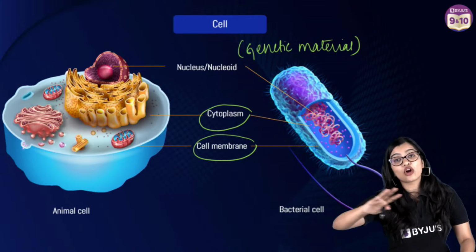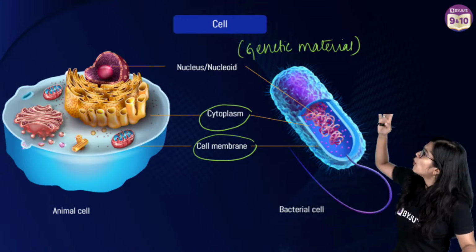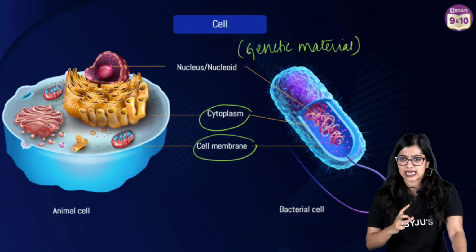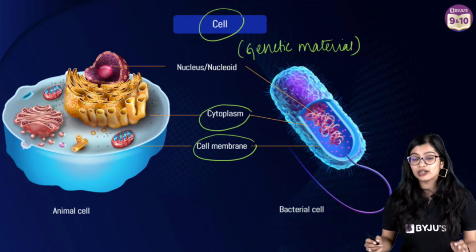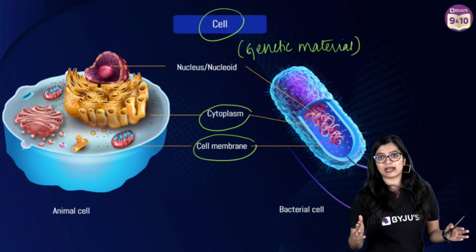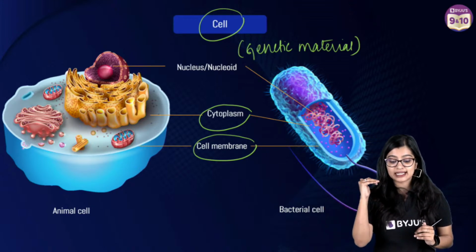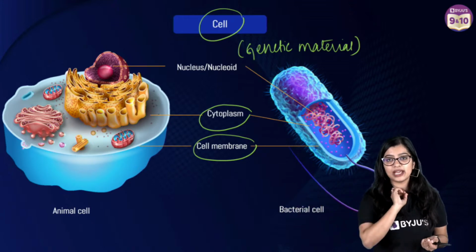So across different cells, more or less some similar structures are there, which is why broadly, in all cells, or rather in most cells, I will rephrase myself, the three common parts we observe are cytoplasm, cell membrane and nucleus, which is nothing but the genetic material, okay?